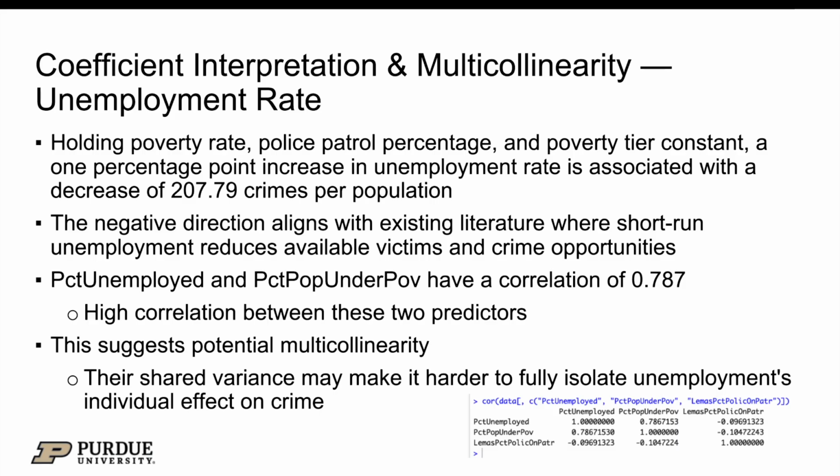And this aligns with some literature that says short-run unemployment does in fact reduce crime opportunities. But one concern is that unemployment and poverty rate have a correlation of 0.787, suggesting potential multicollinearity that could make it harder to isolate unemployment's individual effect.